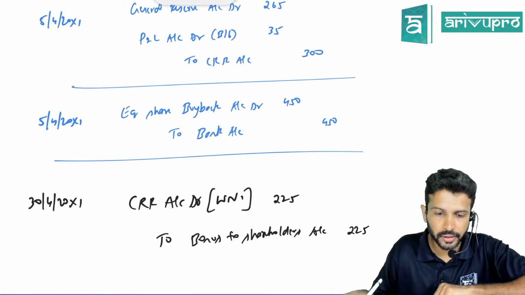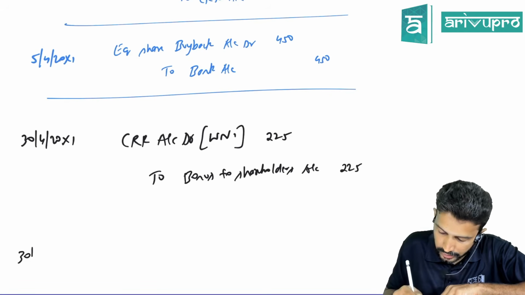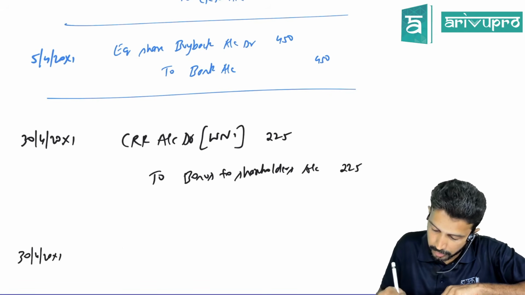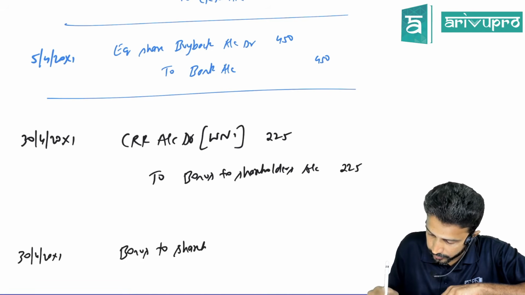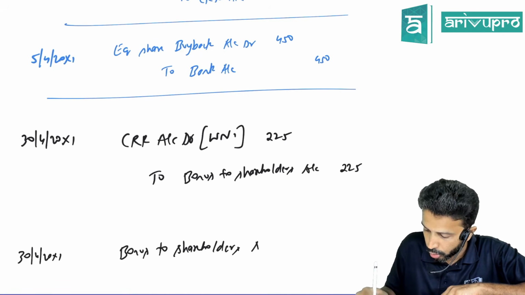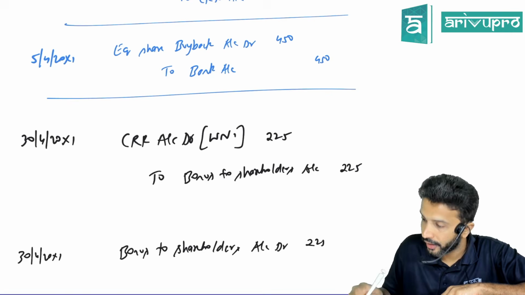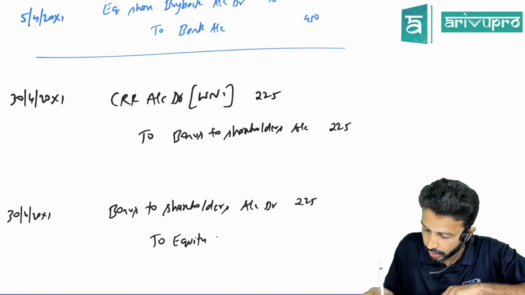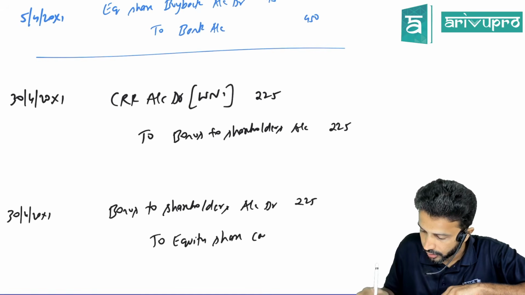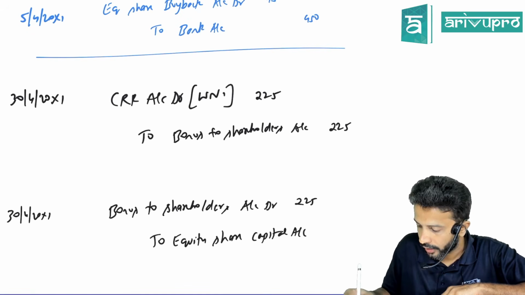They've not given any further date, so I'll keep the next date the same. Next entry will be what? Bonus to shareholders account debit 225 to equity share capital 225 lakhs.